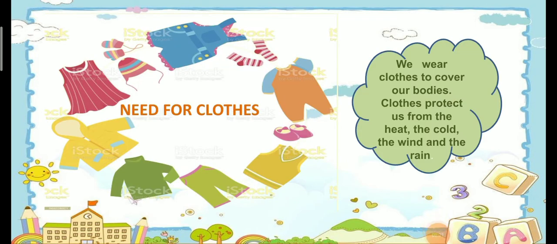Need for clothes. We wear clothes to cover our bodies. Clothes protect us from the heat, the cold, the wind and the rain. Do we wear the same type of clothes throughout the year? No. We wear different clothes at different occasions and in different seasons. There are 3 major seasons: summer, winter and rainy season. So we should choose our clothes according to the season.